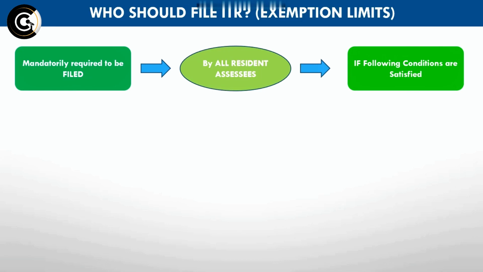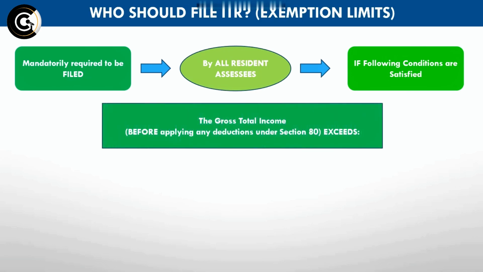All these residents of India are mandatorily required to file the income tax returns if the following conditions are satisfied. These conditions are regarding the basic exemption limits, regarding the total income which they have earned before applying any deductions under Section 80. Each and every one of you knows that Section 80 relates to the deductions which the salaried class or various other classes can avail based on their residential status and sources of income.